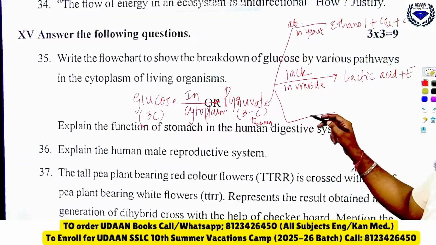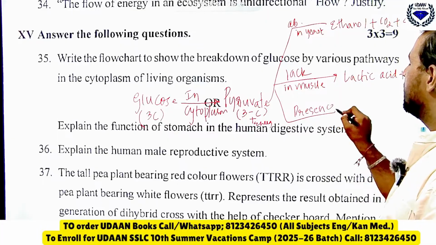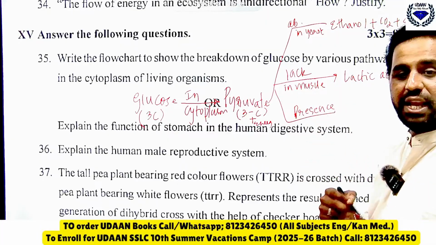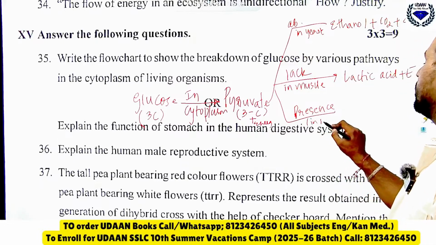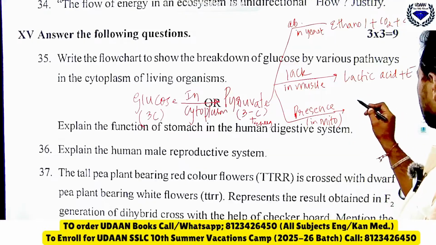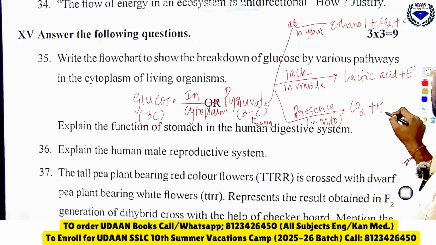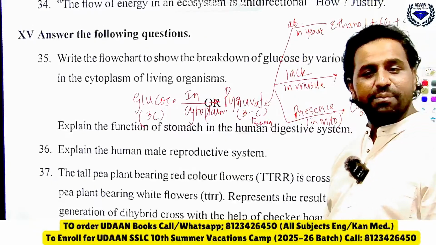Then the last one, in presence of oxygen, in mitochondria of the cell, it will form carbon dioxide plus water plus energy. So this is all you should write from the examination point of view.